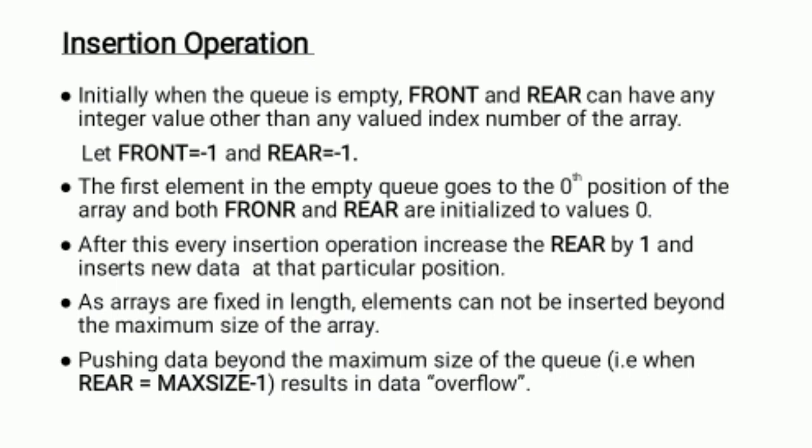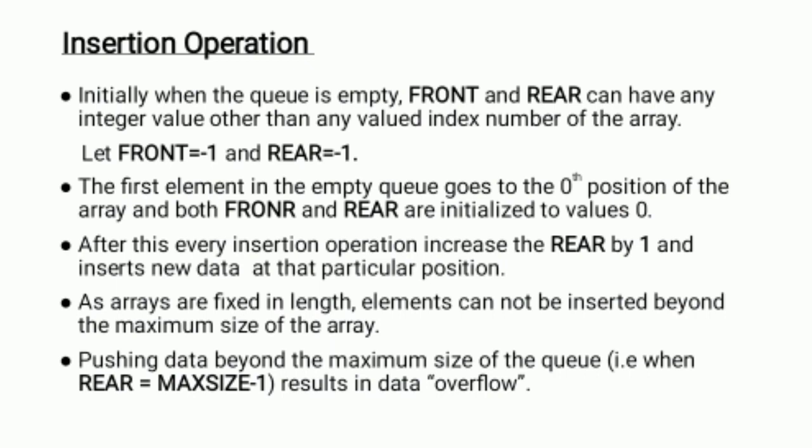The first element in the empty queue goes to the 0th position of the array, and both front and rear are initialized to value 0. When the first element is inserted into the queue, both front and rear go to 0. See guys, this is very important.